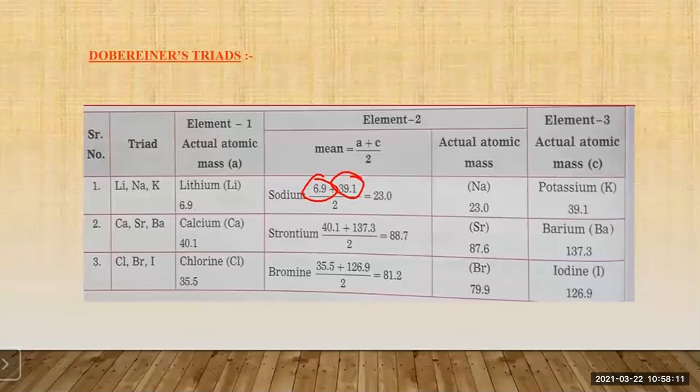You get 81.2. And the actual atomic mass of bromine is 79.9. Somewhat approximate value you get over here. So this is how you calculate the atomic mass of the middle element, which is the average of the atomic mass of the first and the third element. So remember, this is the Dobereiner triad.